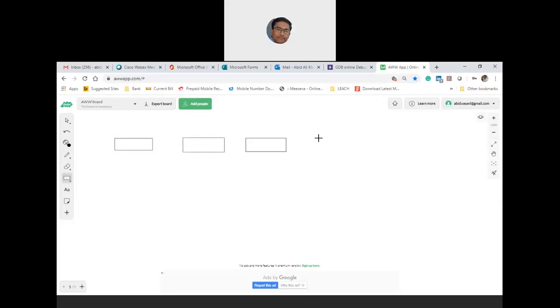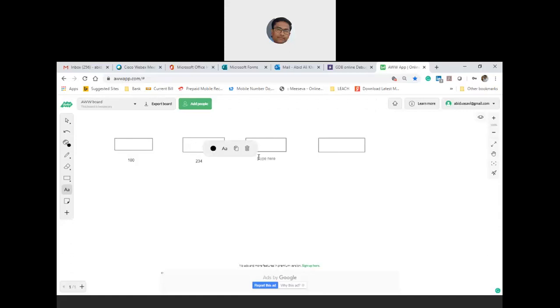So this is something like a single linked list. Let me write some addresses for these nodes. Let's assume 100 is the address of the head node, and 234 is the address of the next node.